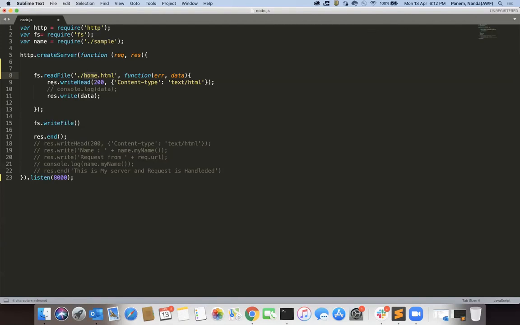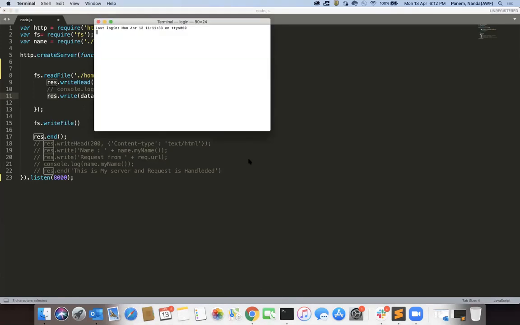Now I'm reading this file, writing it, and displaying the content on the response. See here, on the response, I'm trying to publish the response so that you can create a simple page. Now let's see how to execute.